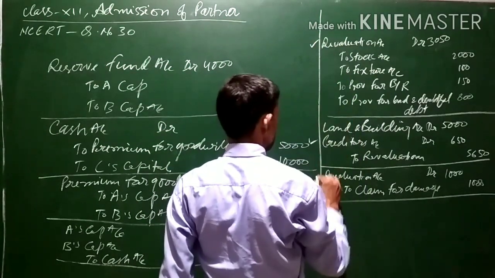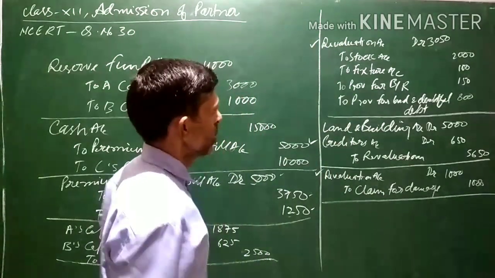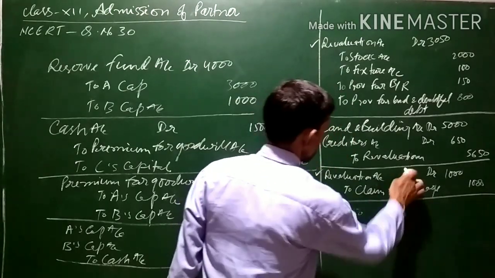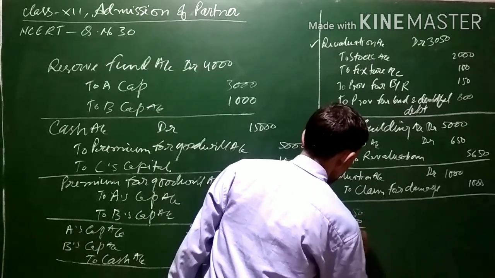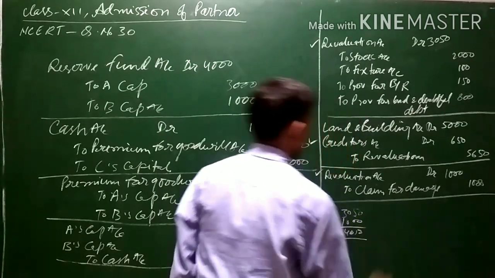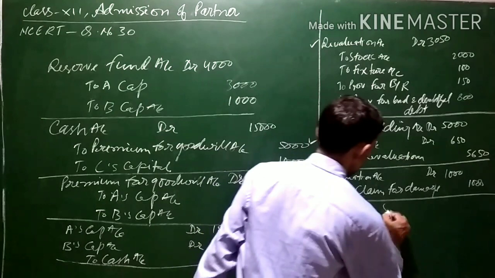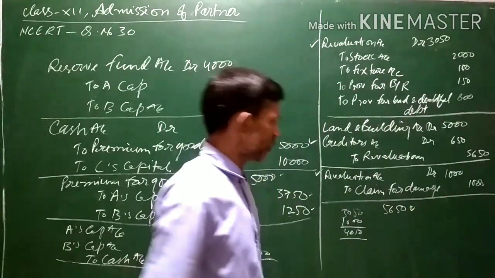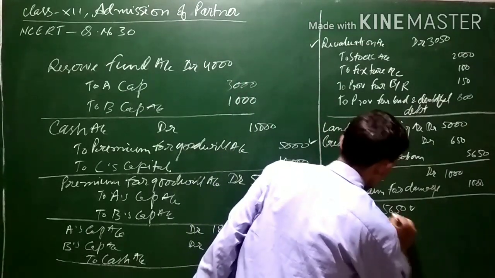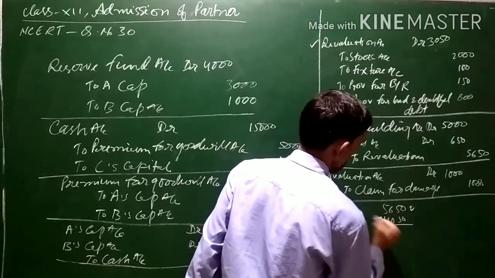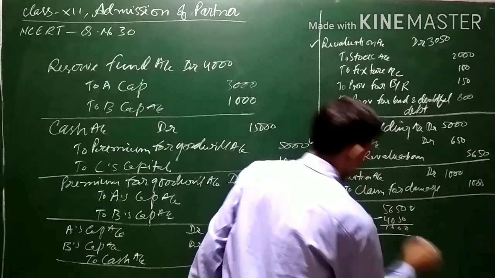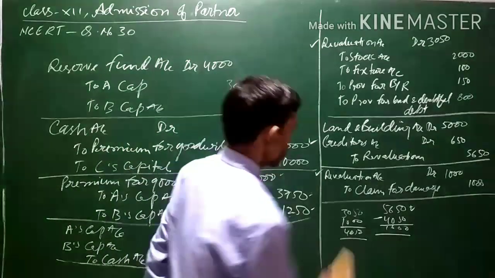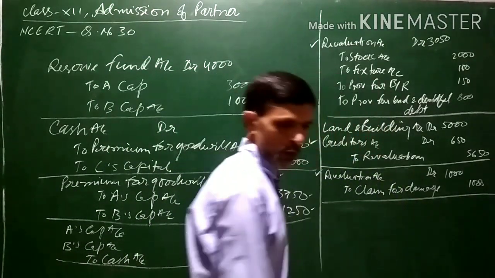The revaluation account is debited, meaning that it is a nominal account: debit expenses and losses. The total amount of debit for revaluation is 3050 plus this 1000 more, that is 4050, the debit amount. The credit amount for revaluation is 5650. So credit is more, meaning there is a gain on revaluation. So the actual gain will be 5650 minus this amount, which is 1600. This gain on revaluation will be transferred to the partners' capital accounts in their own profit sharing ratio.